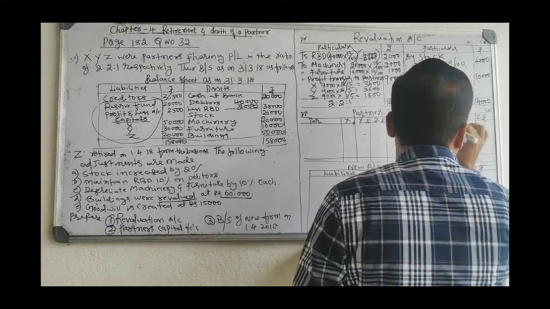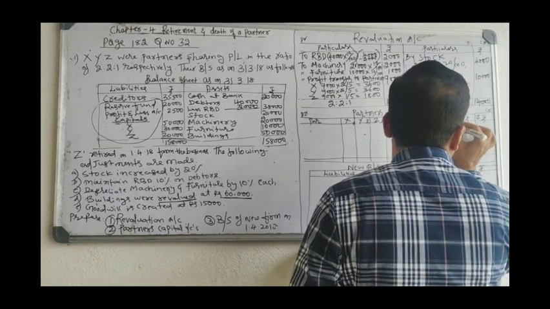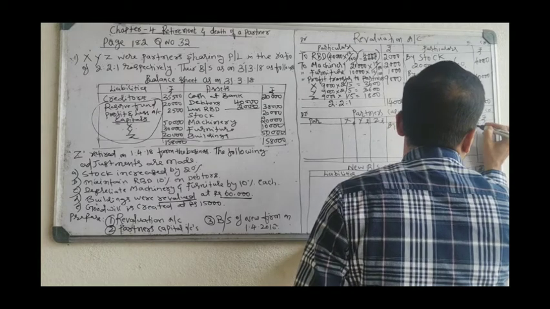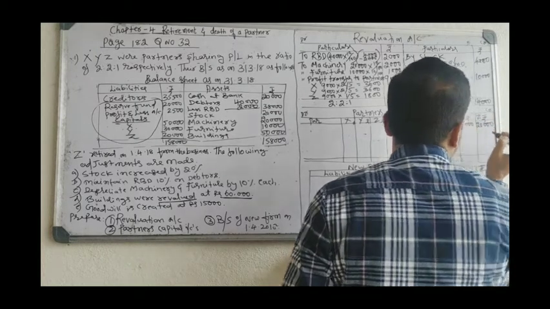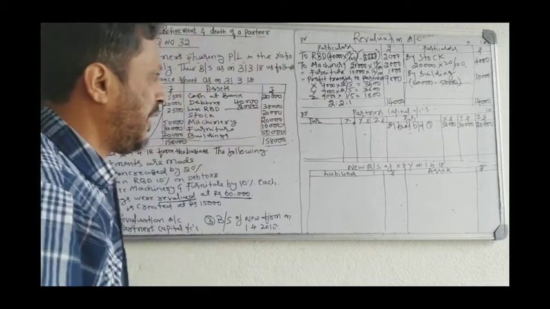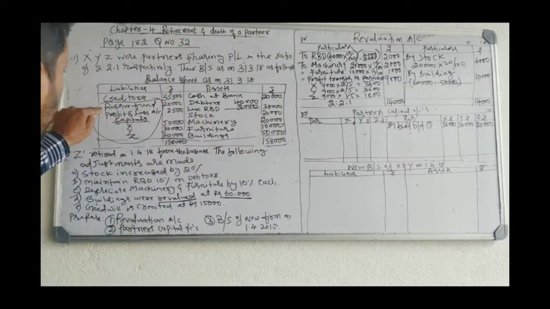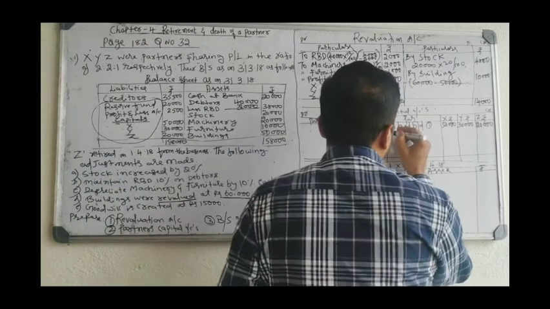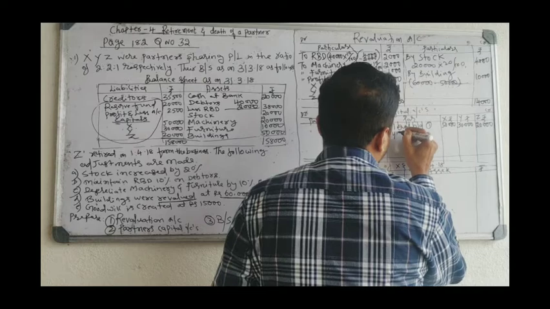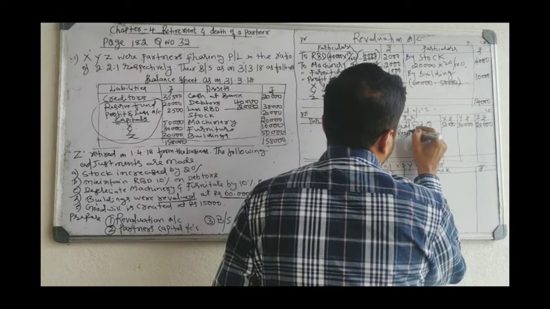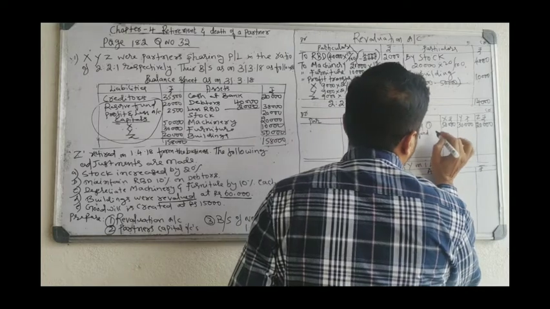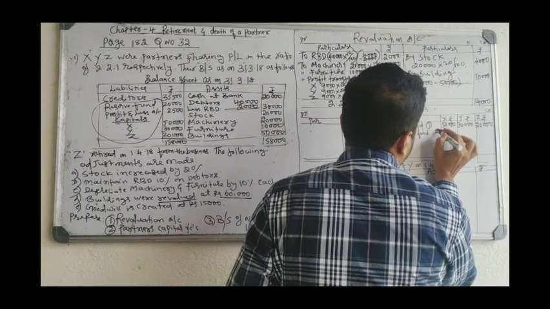Capital is 50,000 X, 30,000 Y, 20,000 Z. Second entry, reserve fund. Is there any reserve fund on the liability side? That is the second entry you have to write on the credit side. See, there is a reserve fund, 20,000 rupees. By reserve fund. This is entry number 2.